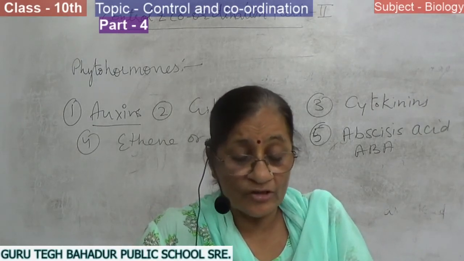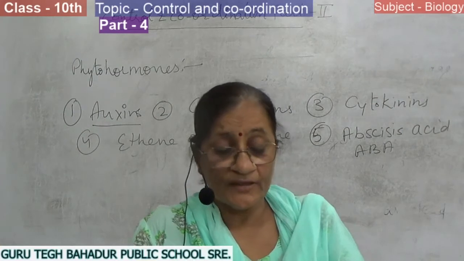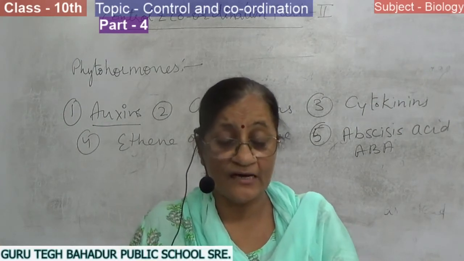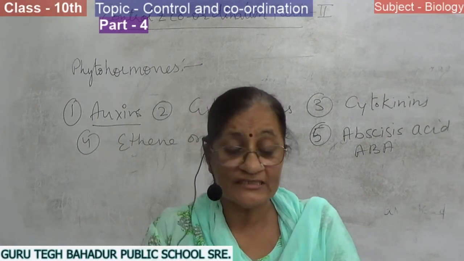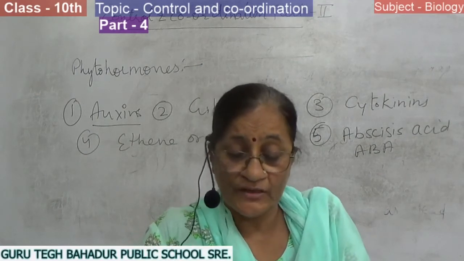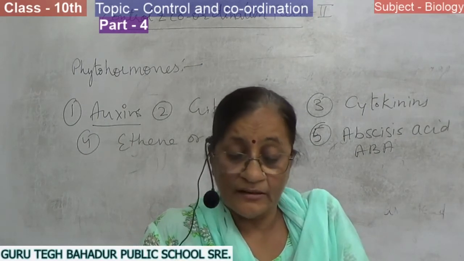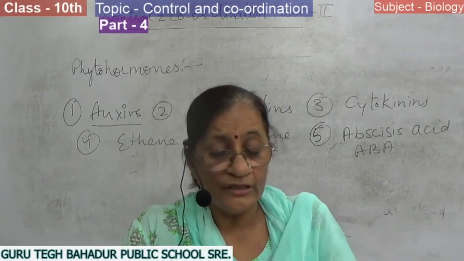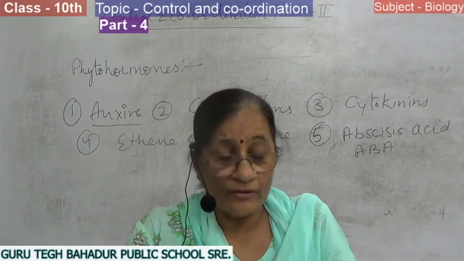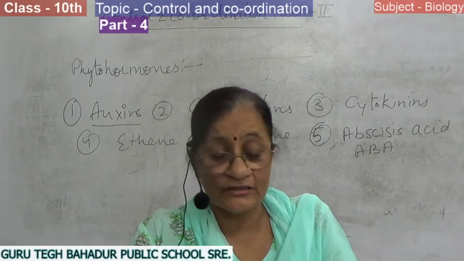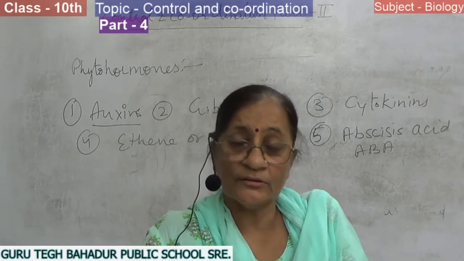First function of auxin is to help in growth. It plays a vital role in cell elongation, meaning increase in length of the plant during growth. It also promotes the growth of shoot. So the first function of auxin is to help in growth.